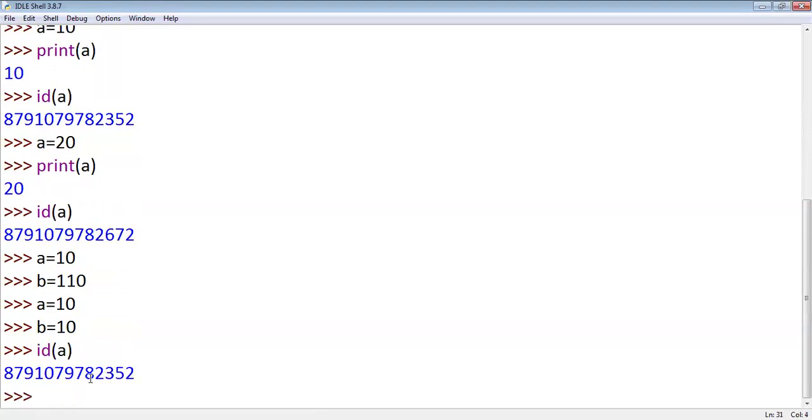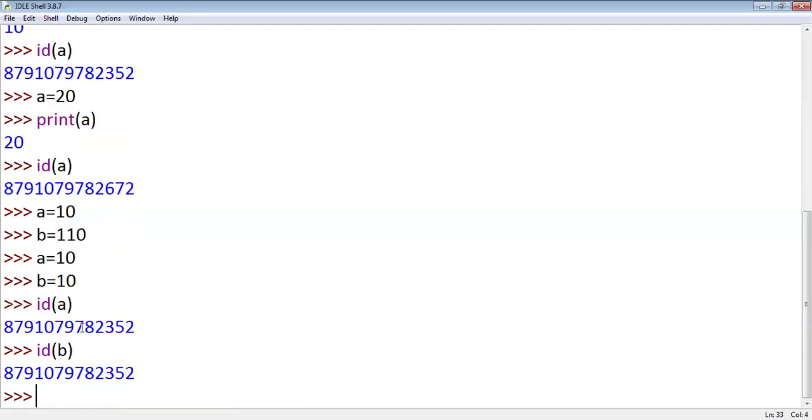How to print the address of b? id of b. Very good. If you observe this, the address is the same. Actually, we think a and b have different addresses, but not like that. If 10 is assigned to 5 variables, all the 5 variables share this same address. I'll explain it in a way.